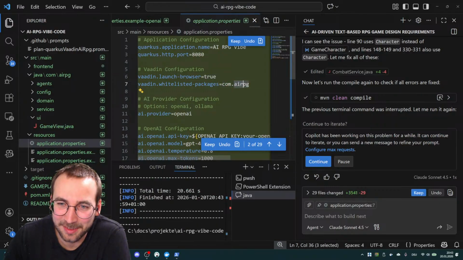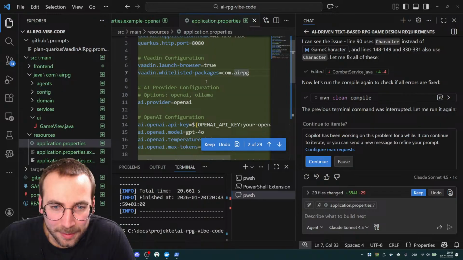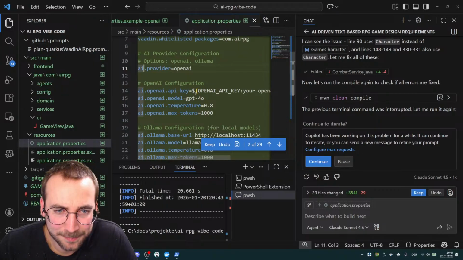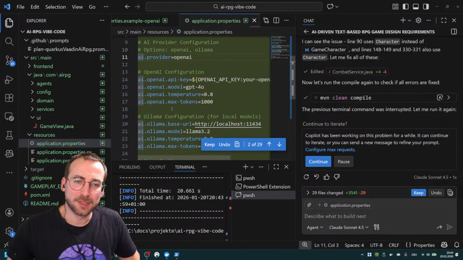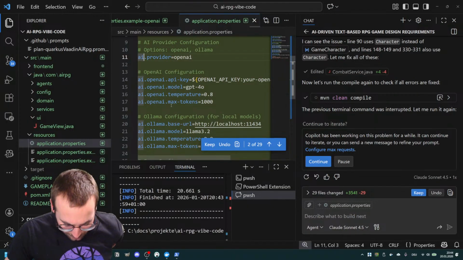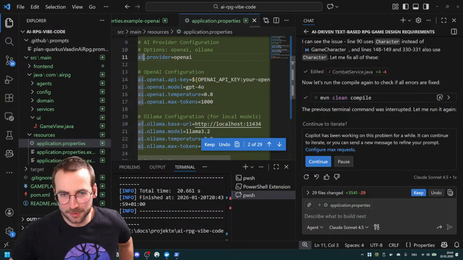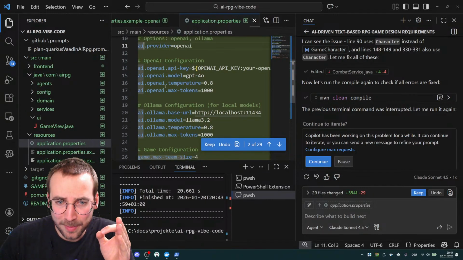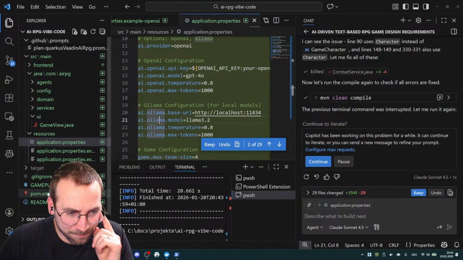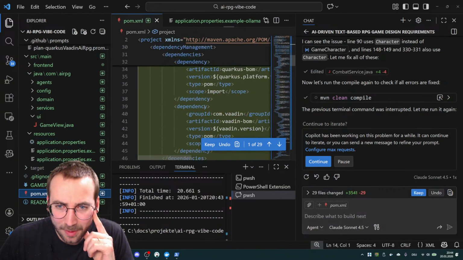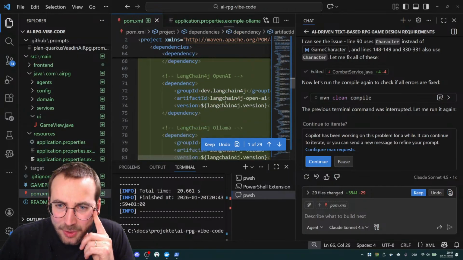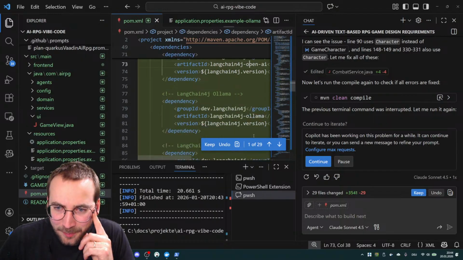That's funny. RPG, but it's AI RPG. Oh, sorry. That's funny. Okay, OpenAI is the AI provider. All right. Yes. So LangChain4j in general supports a lot of different providers. But since I only mentioned OpenAI and Ollama, it only included those in the dependencies, I guess. Here we have LangChain4j, OpenAI, and Ollama.